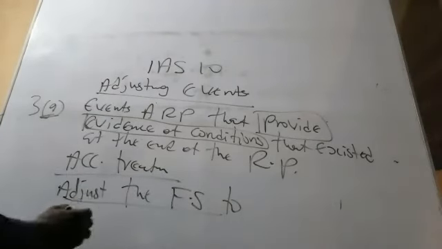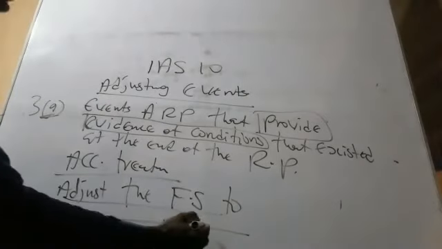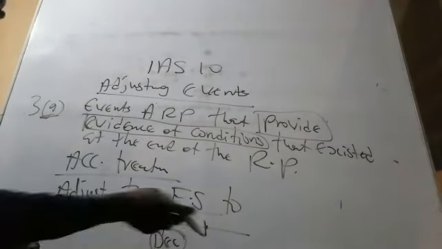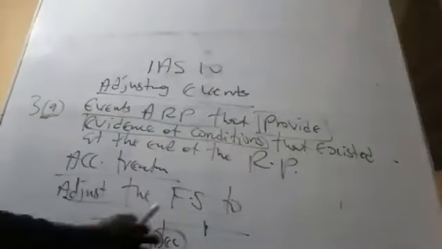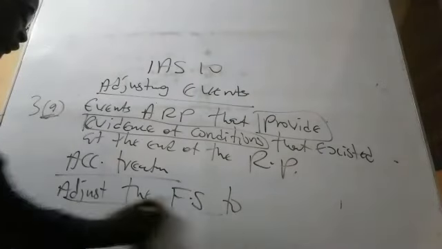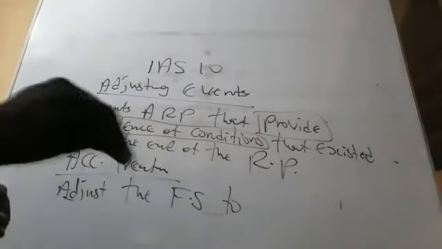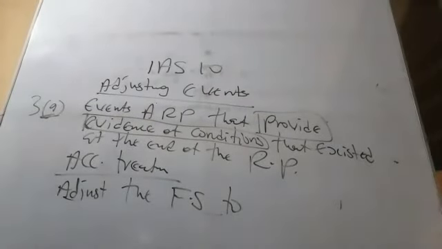Why? Because if I draw the normal line again, we have prepared the financial statement on the 31st December, and the transaction occurred here. So that transaction is not in it. It has not been included, so we'll add it. That's the meaning of adjusting. Now let me go to the specific examples stated by IAS 10. These are adjusting events. So if you see these examples in any question, just tell the examiner: adjust the financial statement. That's all.